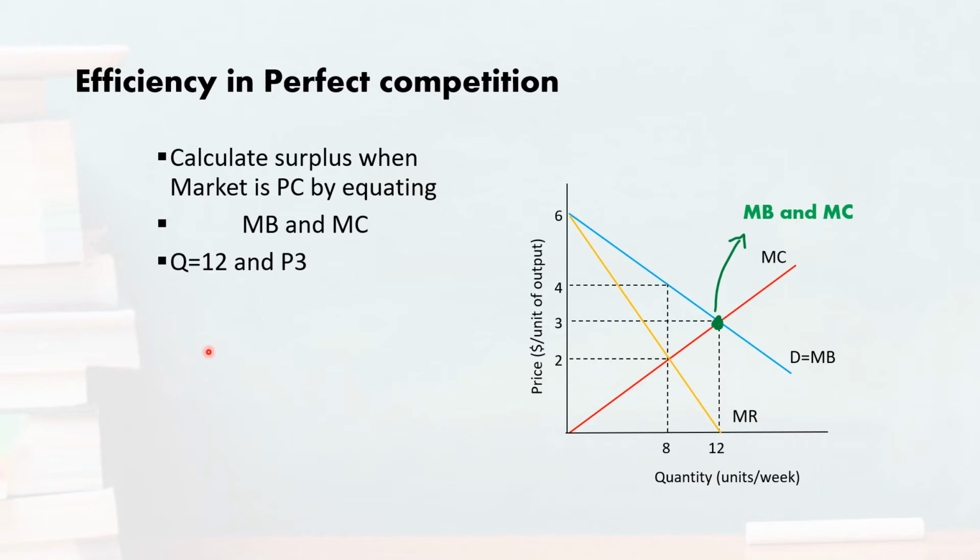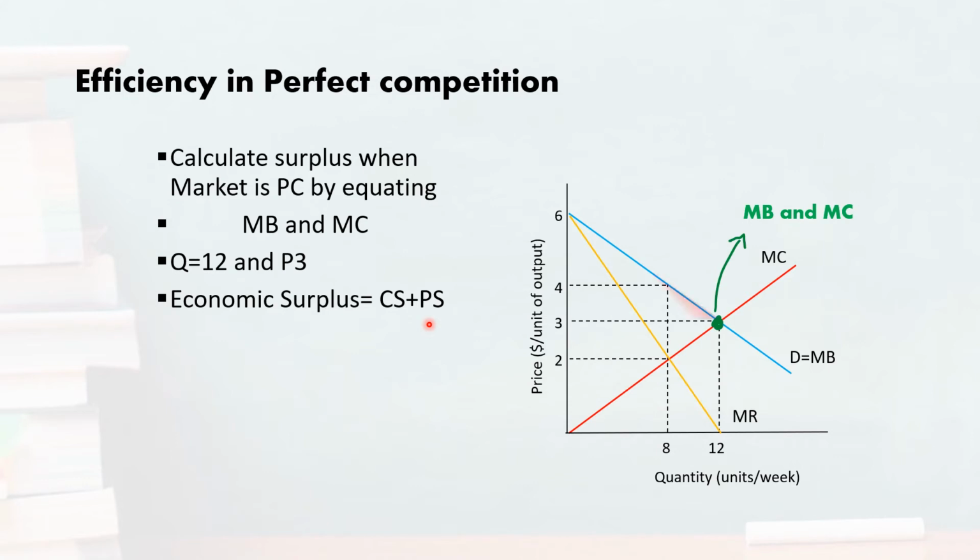So in order to calculate the total economic surplus, we need to calculate consumer and producer surplus. Why? Because total economic surplus is a summation of both the benefit which consumers get by purchasing that good, and the benefit which the producer gets after selling that level of output.